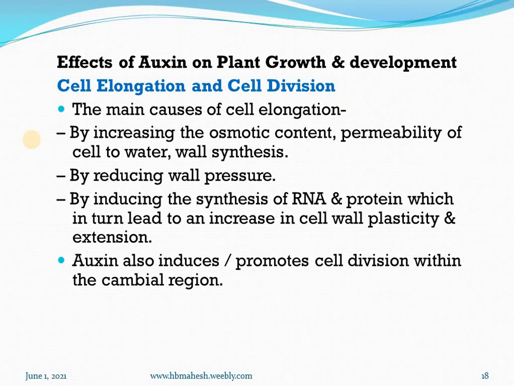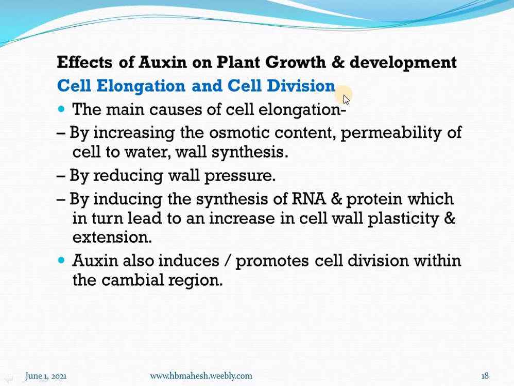Next, effects of auxin on plant growth and development. How do these auxins induce plant growth and development? First, auxin induces the growth of the plant by cell elongation and cell division.